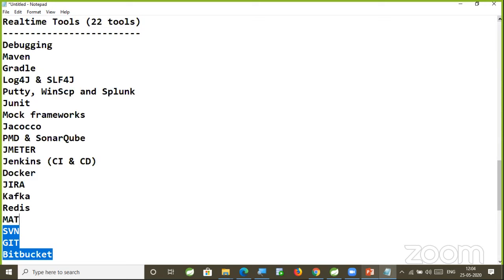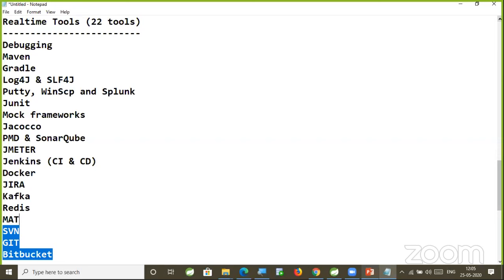How to integrate that code at one place? So at the end of the day, that complete code done by all the developers from different locations should be integrated in one location, right? For code integration purpose, we are going to use version control tools in our project. So SVN is one version control tool, Git and Bitbucket. So I'm going to cover all these three tools for you. SVN will be covered, Git will be covered, and Bitbucket also will be covered, because in the industry, some projects are using SVN, legacy projects. Some nowadays projects are mainly going to Git or Bitbucket.